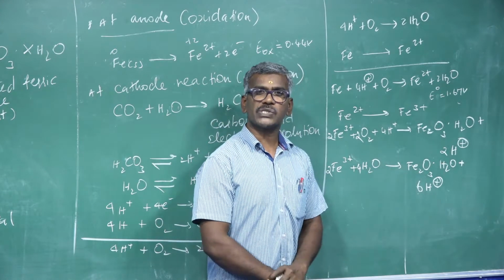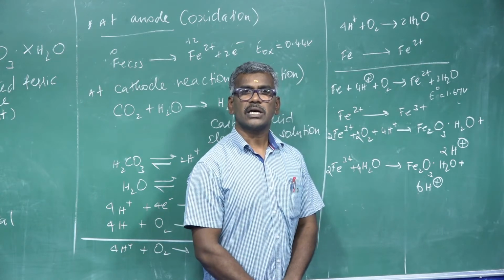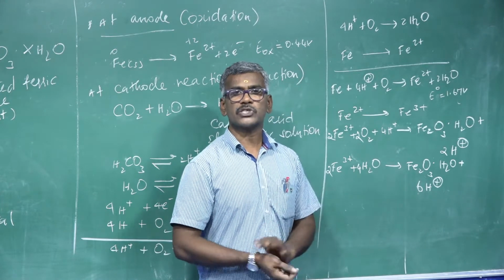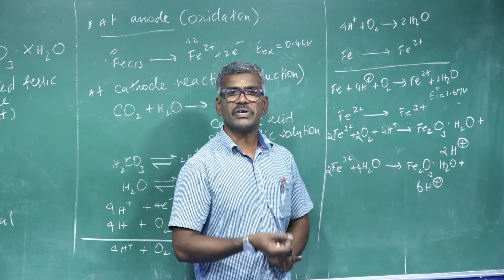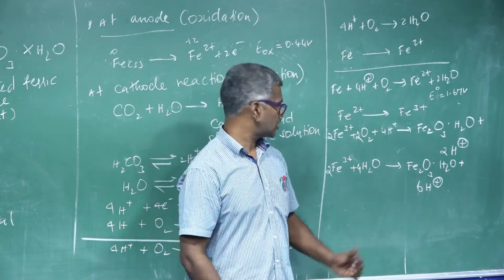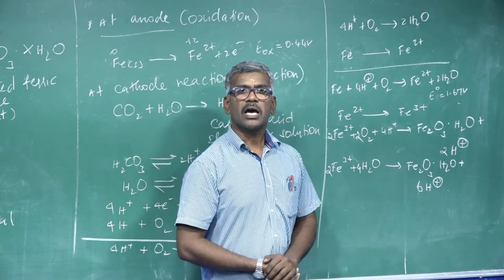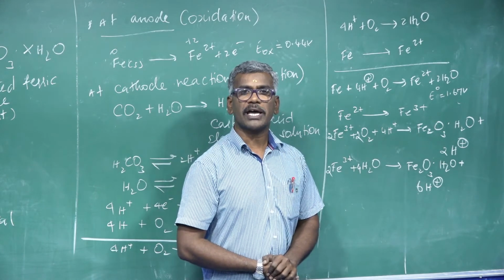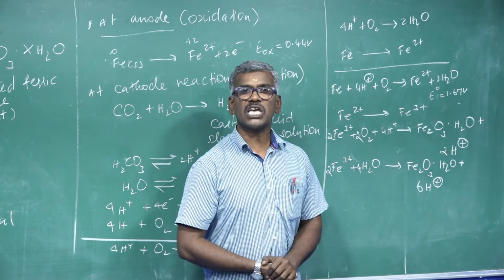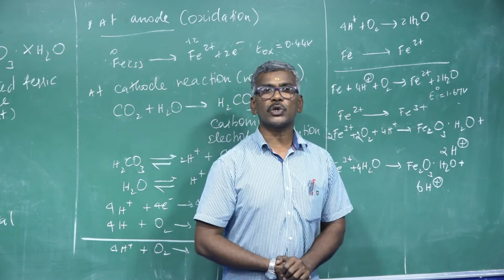Further, other metals like aluminium, silver and copper undergo corrosion, but the rate of the reaction is very slow compared to iron. Corrosion is best exemplified by iron, that is the rusting of iron. Rusting of iron is an example of an electrochemical cell.